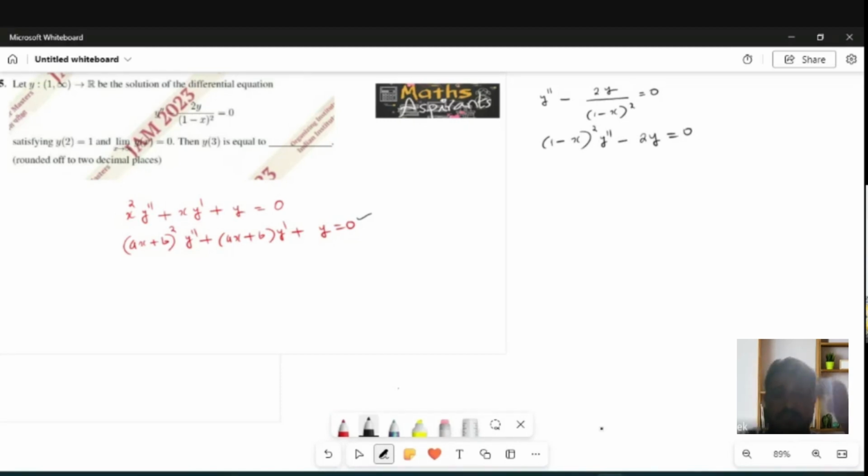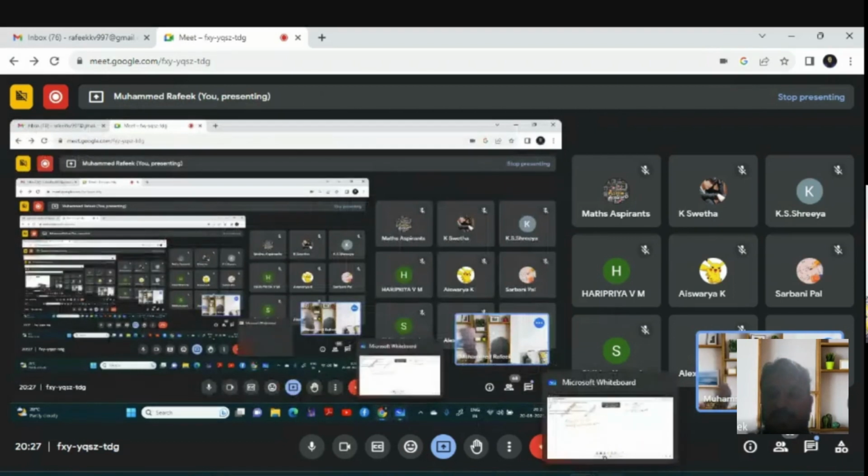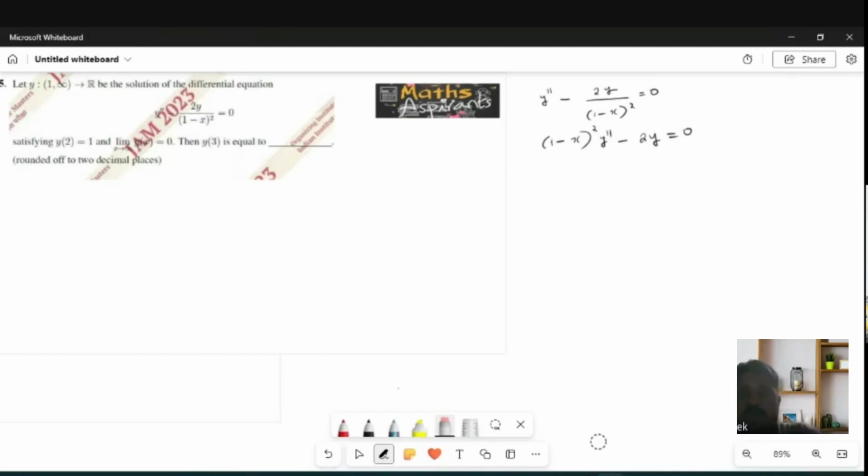See, whenever x square y double dash plus x y dash plus y equal to 0, we will give the transformation x is equal to e power z. But now I am going to solve this one.